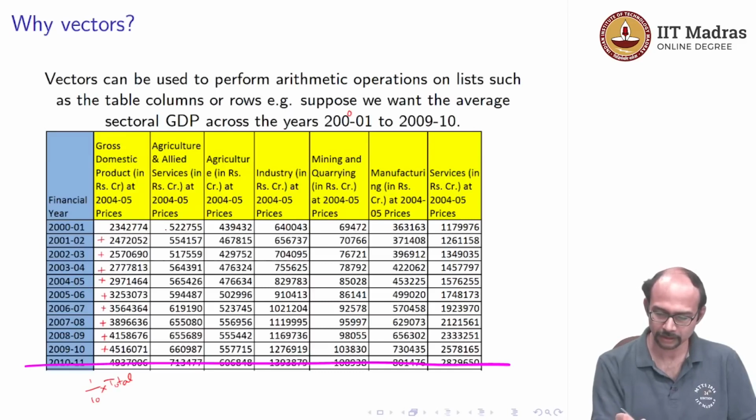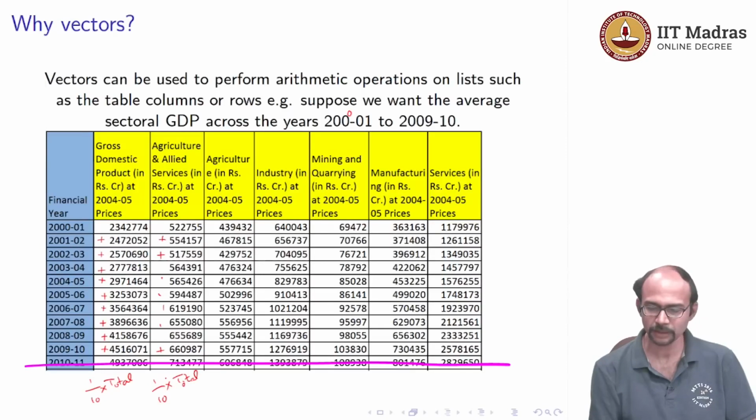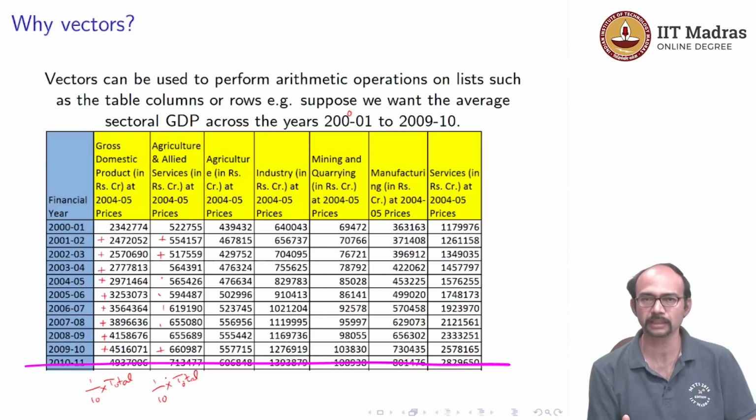Similarly, out here, I add these numbers, and then I take the total and divide by 10. And what does that give me? That gives me the GDP contribution of agriculture and allied services across the years 2000, 2001 to 2009, 10.